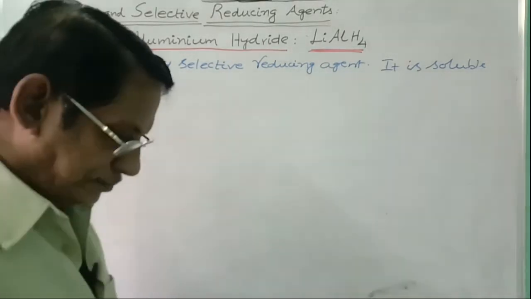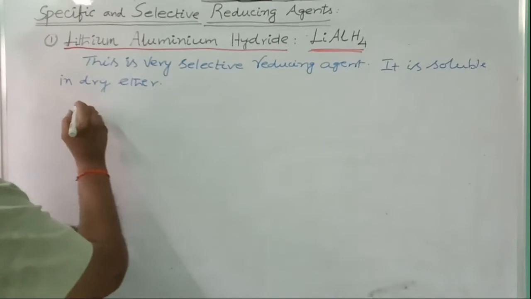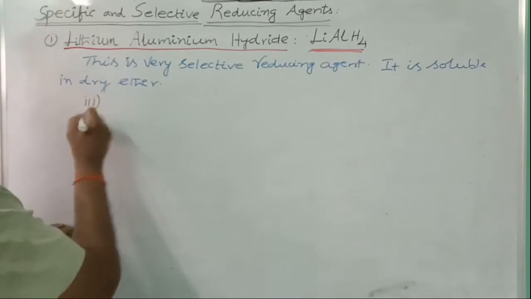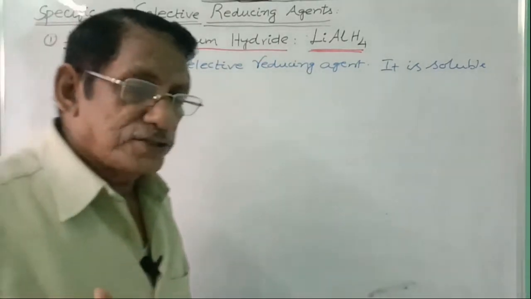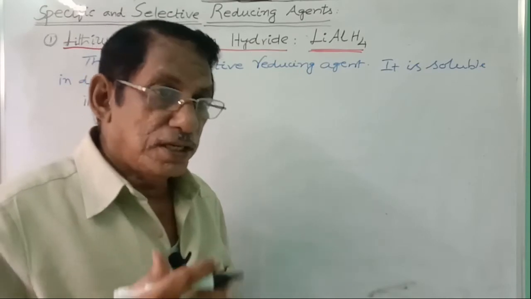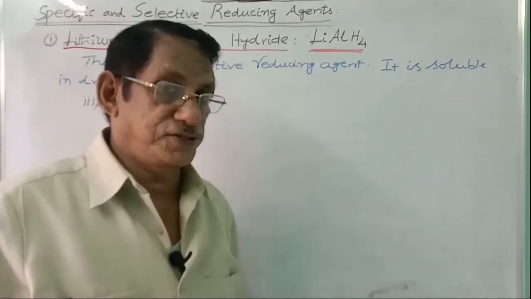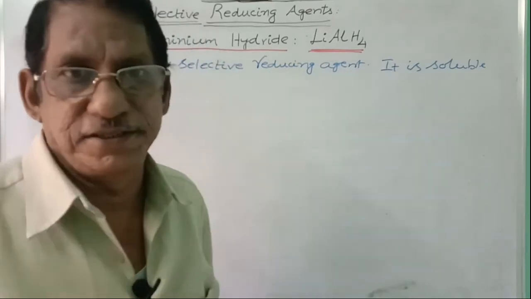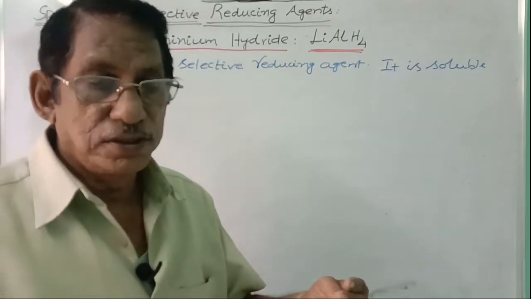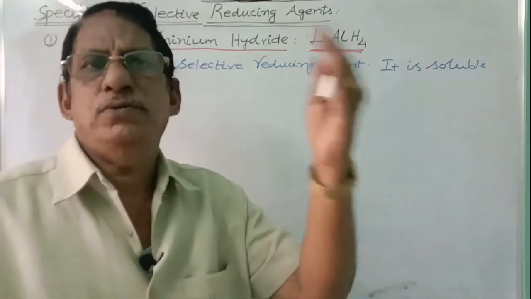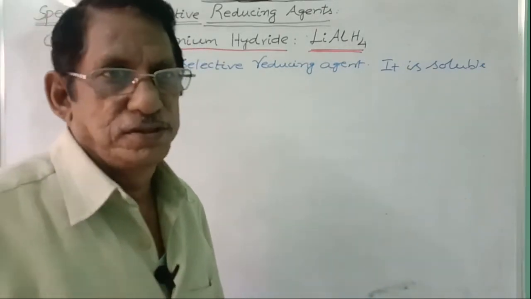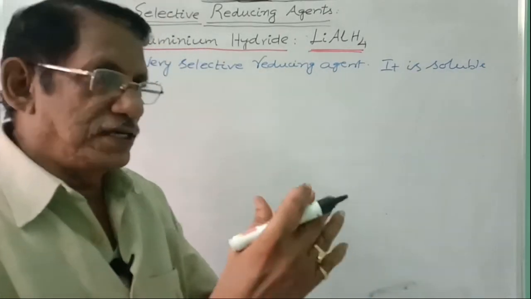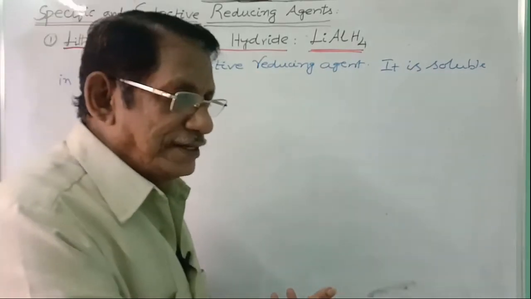Next, the third one. It also reduces carboxylic acids to primary alcohols. Lithium aluminum hydride is the only specific reducing agent which can reduce the carboxylic acid group directly to primary alcohol CH2OH. So if you want to convert the COOH group directly into primary alcohol, you can write lithium aluminum hydride on the arrow.